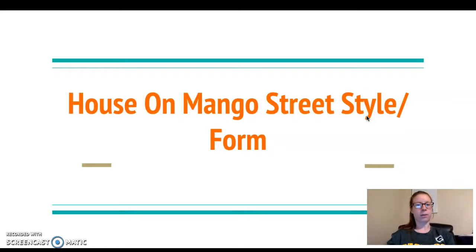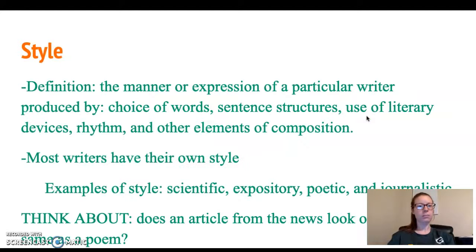So today we're going to talk about the style and form of the next novel that we're going to start, which is The House on Mango Street. To start with the style of the book, by definition, style is the manner or expression of a particular writer, often produced by their choice of words, their sentence structures, the use of literary devices like simile, metaphor, hyperbole, if they use a rhythm or any other elements of composition. Okay? Most writers have their own style.